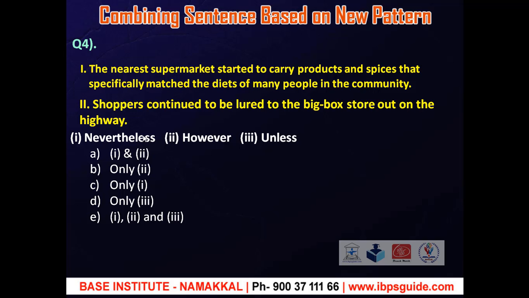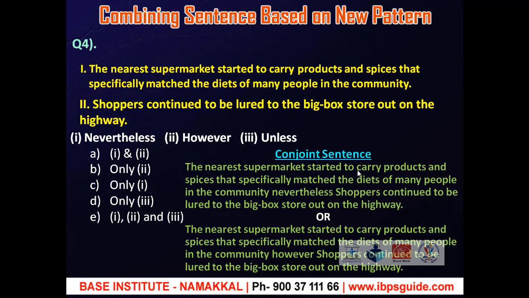Okay. So the sentence will be, the nearest supermarket started to carry products and spices that specifically matched the diets of many people in the community. Nevertheless, shoppers continued to be lured to the big box store out on the highway. Or, the nearest supermarket started to carry products and spices that specifically matched the diets of many people in the community. However, shoppers continued to be lured to the big box store out on the highway. So, option A is the correct answer.